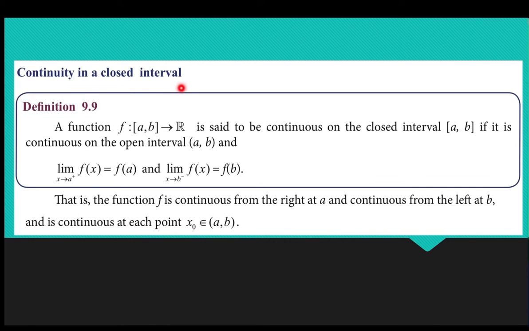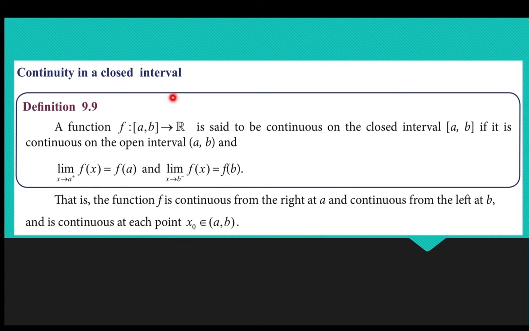Continuity in a closed interval. Let us take a closed interval a comma b, and f is a function from closed interval a comma b to R, and it is said to be continuous on the closed interval a comma b if it is continuous in the open interval a comma b, and limit x tends to a plus f of x is equal to f of a, and limit x tends to b minus f of x is equal to f of b.